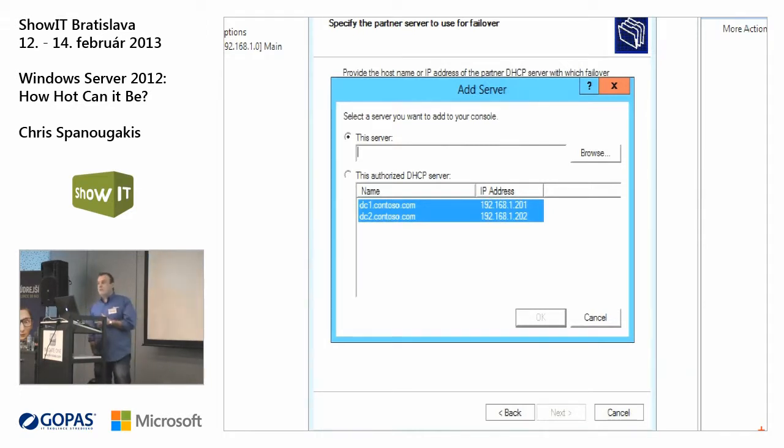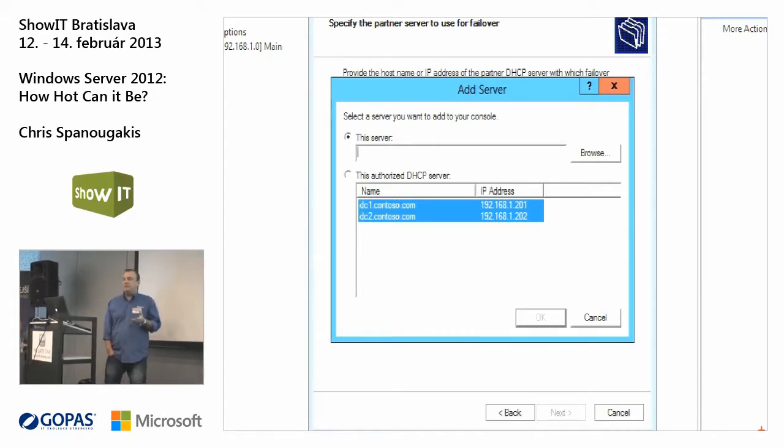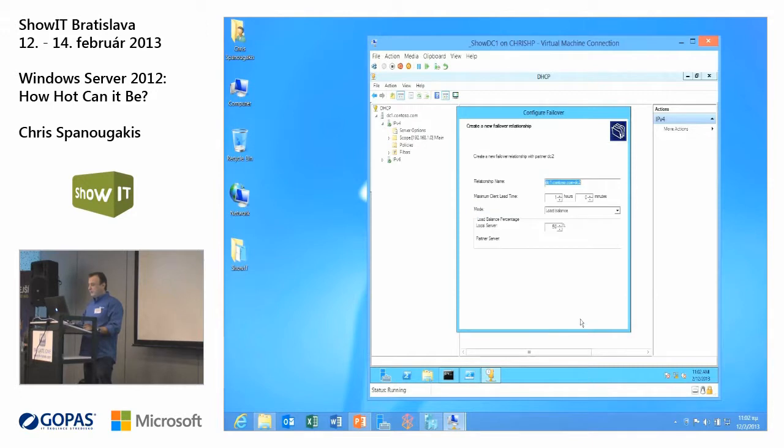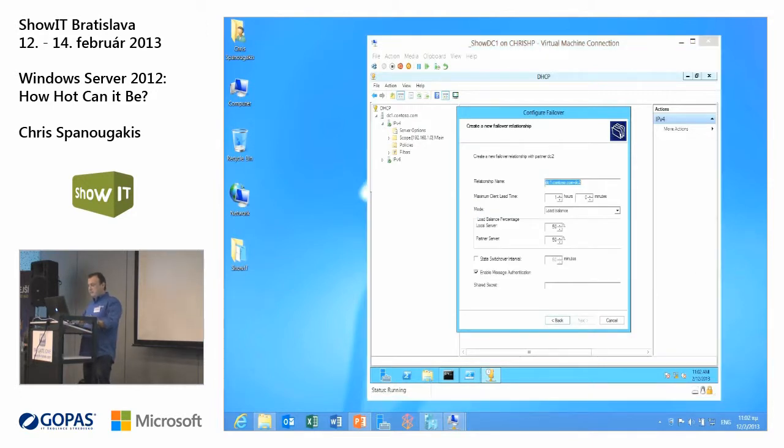dc2.condozo.com. It's already configured as a DHCP server, but with nothing else. There are no scopes on this DC2, on this second DHCP server. It just sits there and waits for me to go and configure failover. So I will select this one, my second DHCP server. Okay, click next, and here is the good part.